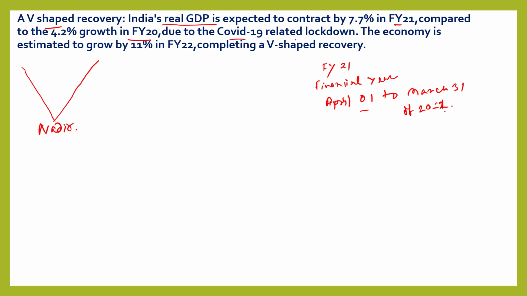Due to the COVID-19 related lockdown, the economy is estimated to grow by 11% in fiscal year 2022. That means fiscal year 22, April 1, 2022 to March 31, 2023, our GDP will increase by 11%, completing a V-shaped recovery.